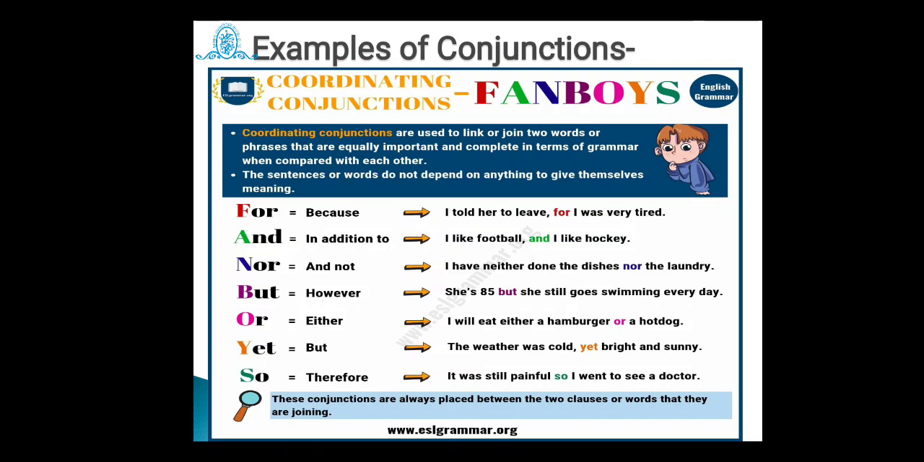Now, such coordinating conjunctions can be remembered by using FANBOYS. That kind of idea might have been given to you by your school teachers. So, FANBOYS gives us a complete idea about the different conjunctions. F stands for for, A for and, N for nor, B for but, O for or, Y for yet, and S for so.